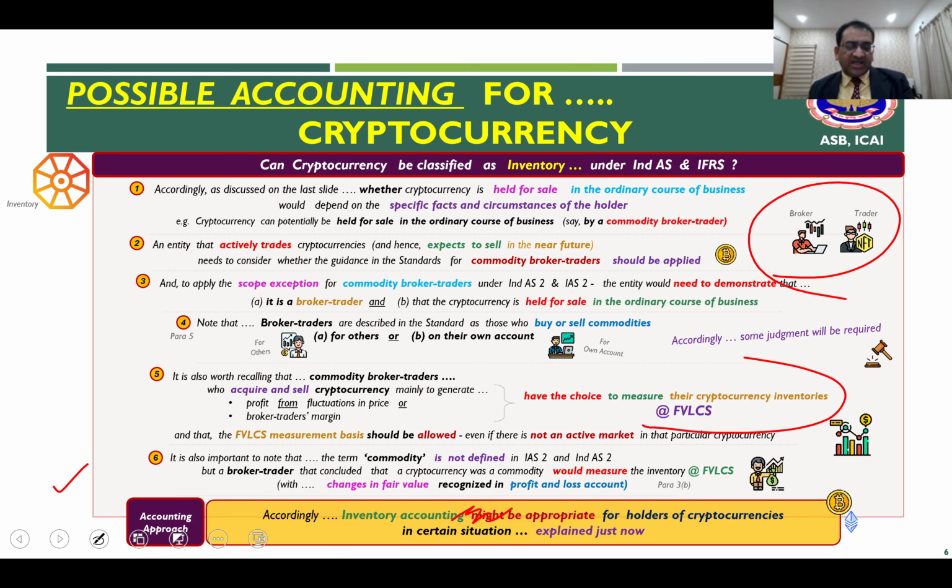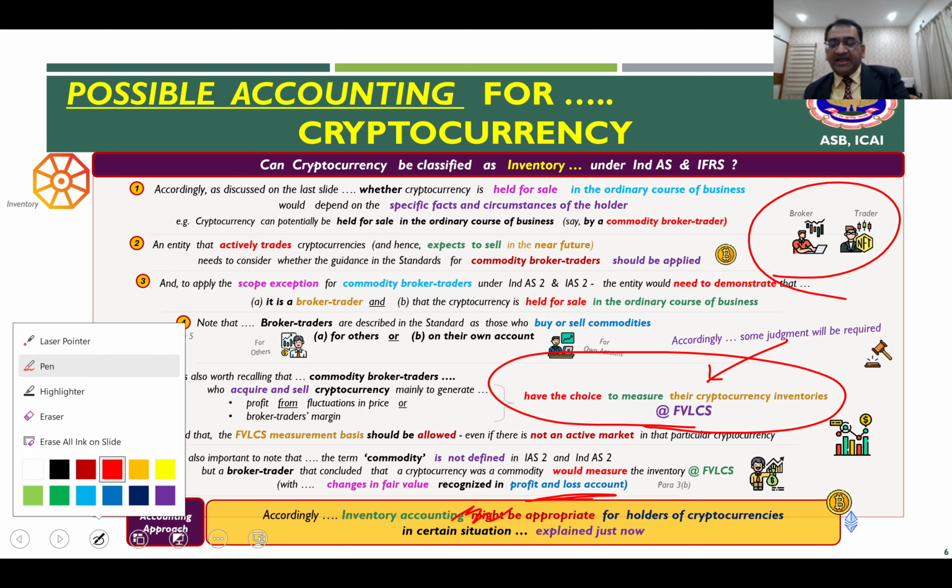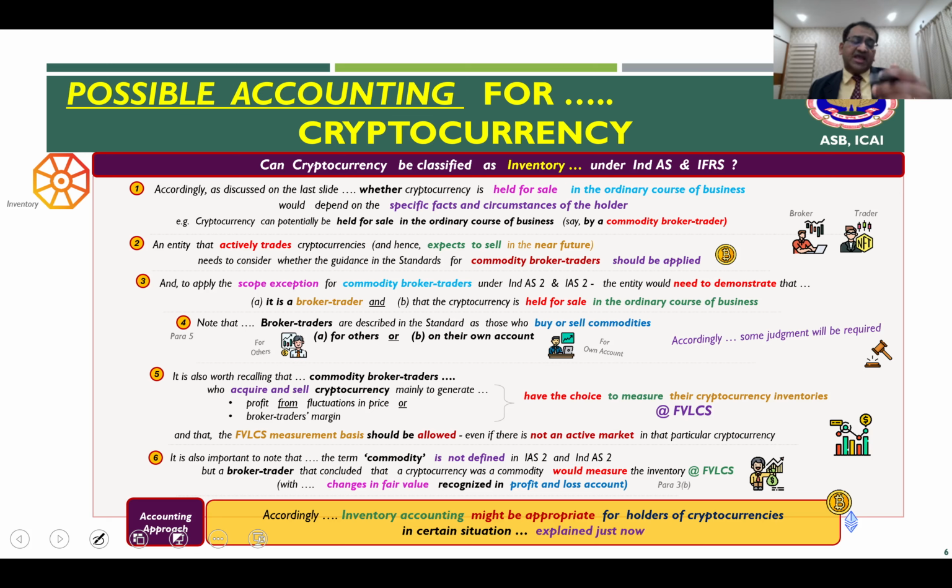Now here you will not use the cost or NRV, whichever is lower. Rather, your measurement basis will be fair value less cost to sell, and the changes in fair value being recorded in the profit and loss account. Right? This is the way you have to look at whether cryptocurrency can be classified as inventory. Yes, but subject to meeting certain conditions.